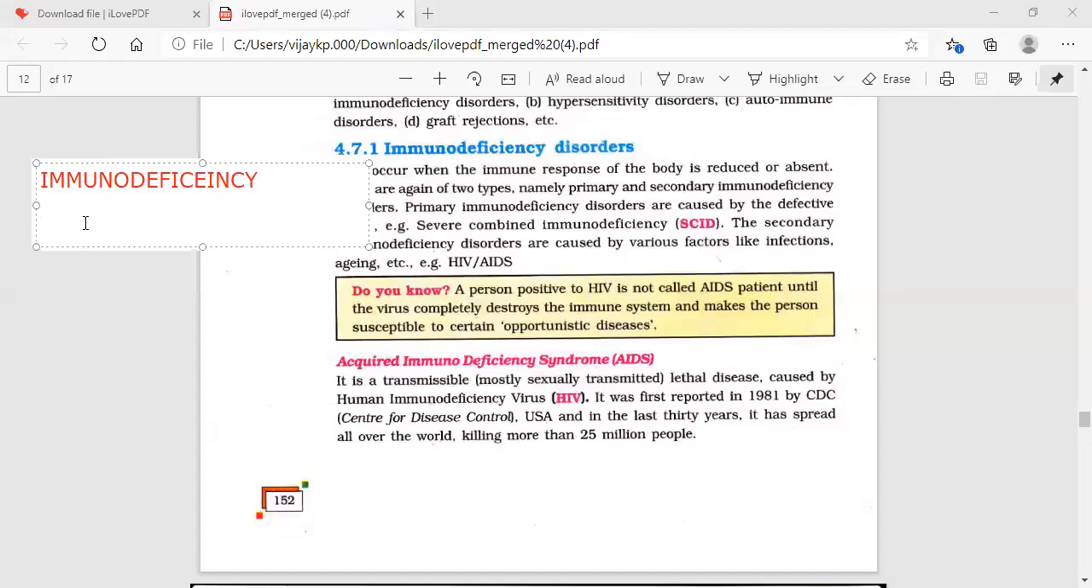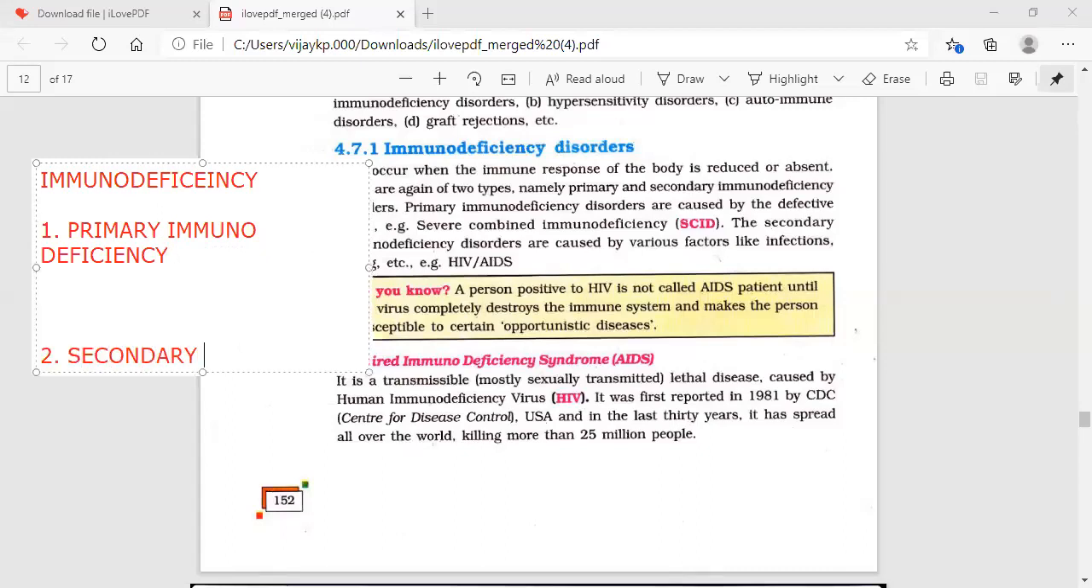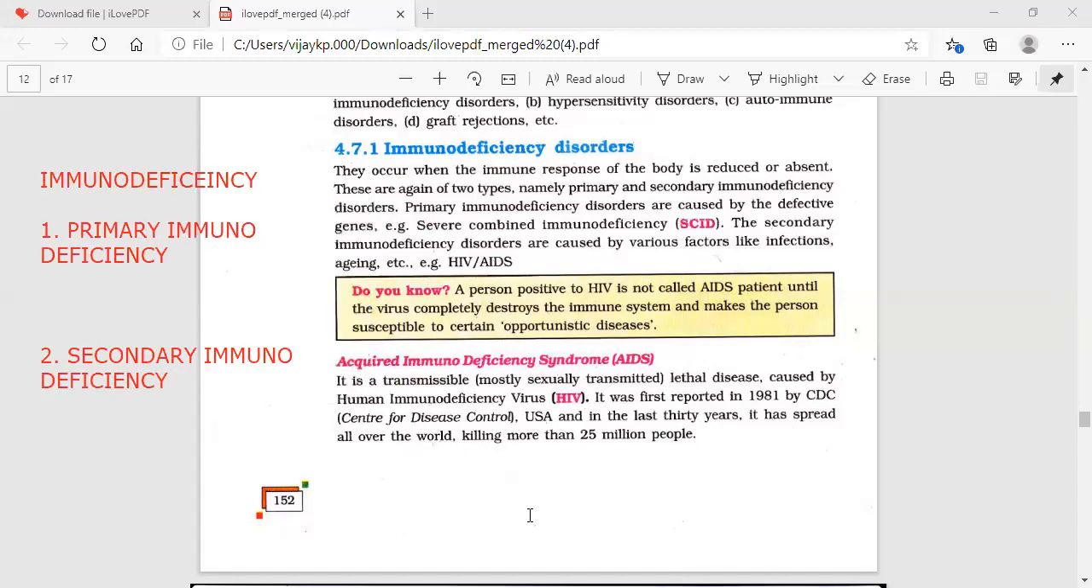Immunodeficiency gets classified into primary immunodeficiency and secondary immunodeficiency. Okay, so primary immunodeficiency. In case of primary immunodeficiency, these are the disorders which are caused by the